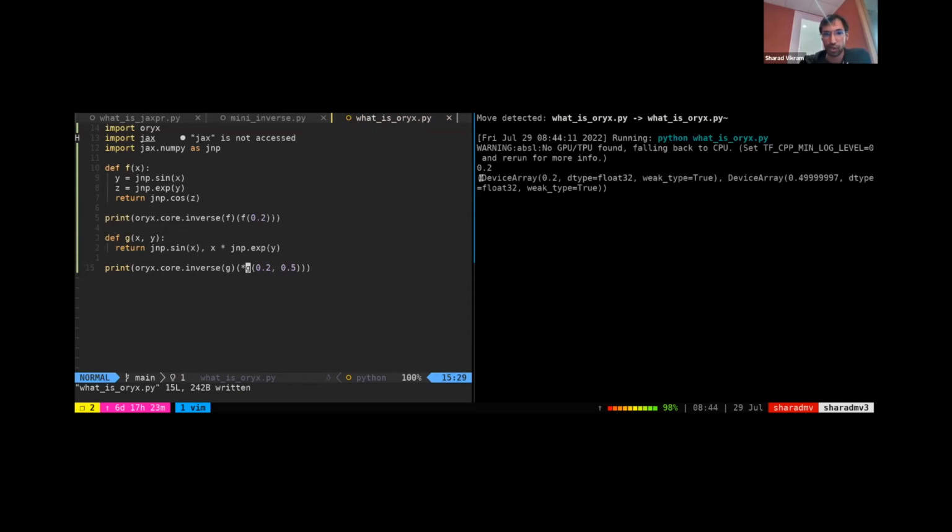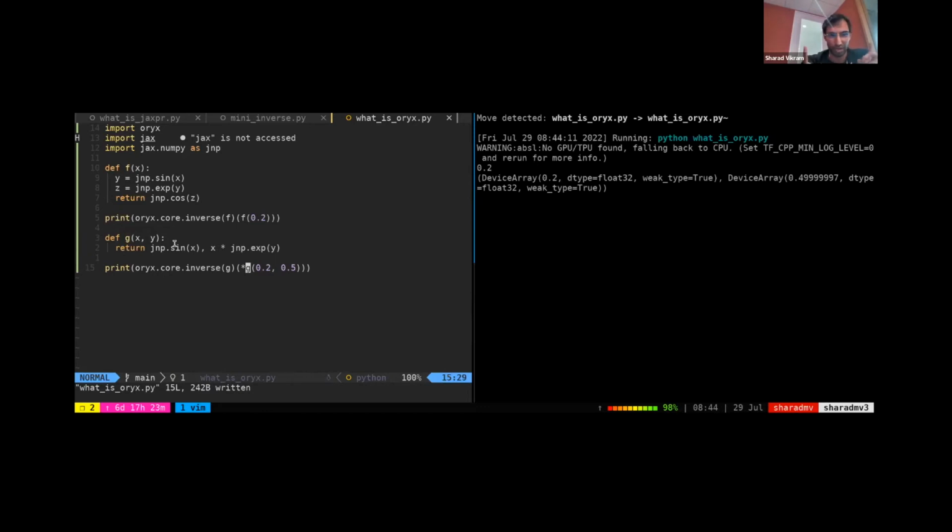You can see right here that Oryx was able to successfully invert this function. And this is a little bit more complicated because you have to first invert the sine part to obtain x, and then you have to run this forward to divide by x to invert after you take the log of it to get y. So there's a little bit more going on here. So Oryx obviously has done a little bit more work than just going backwards, but fundamentally it's just another Jaxpr interpreter. And why do we care about inverse for probabilistic programming?